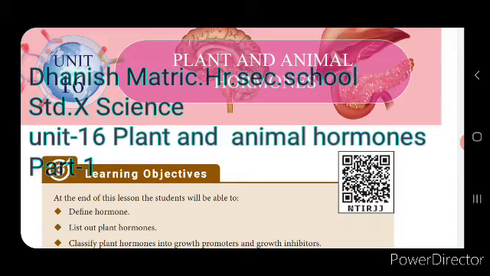And today we are going to see a very interesting lesson in biology, that is unit 16, plant and animal hormones. Now we are learning about hormones in this session. And now these hormones are classified into plant hormones. In the plant hormones there are 5 major classes, and in this session we will be learning about auxins, cytokinins, gibberellins.